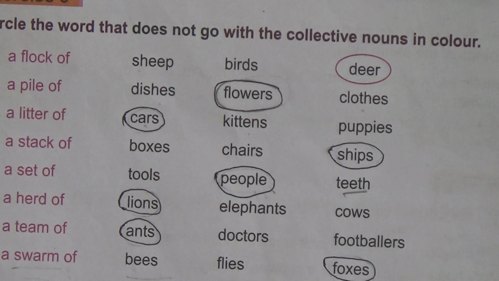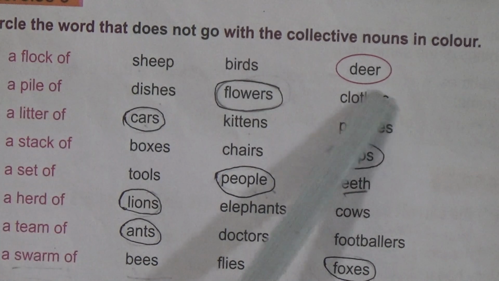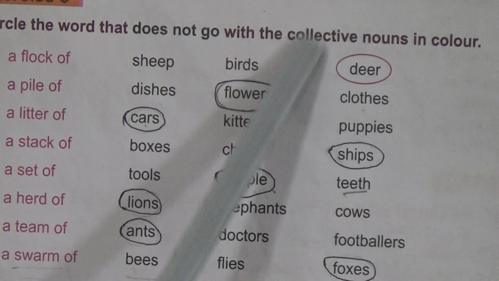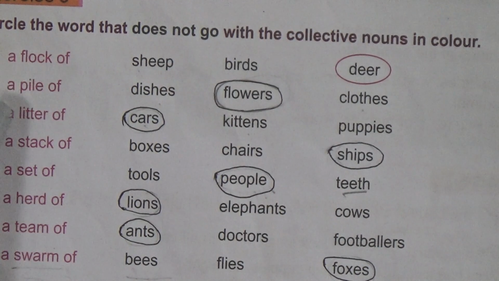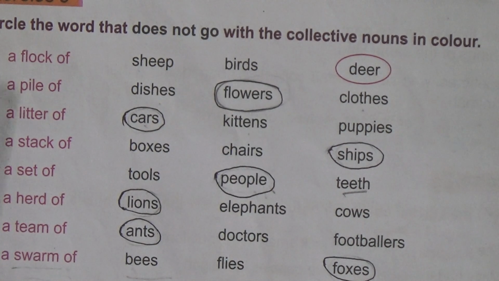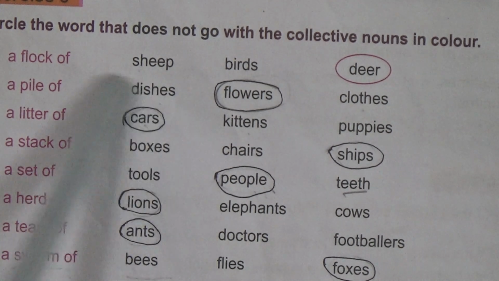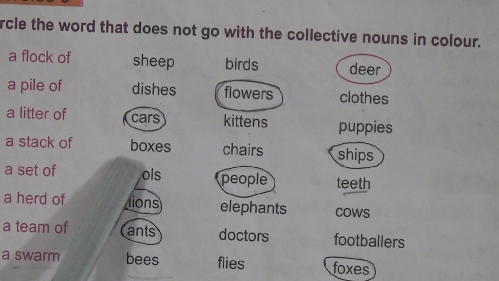Okay. Now I am going to read this topic once again. A flock of, here, deer. This word deer we have to circle. Okay. Number 2, a pile of flowers. Here we have to circle the word flowers. Number 3, a litter of cars. We have to circle the word cars.